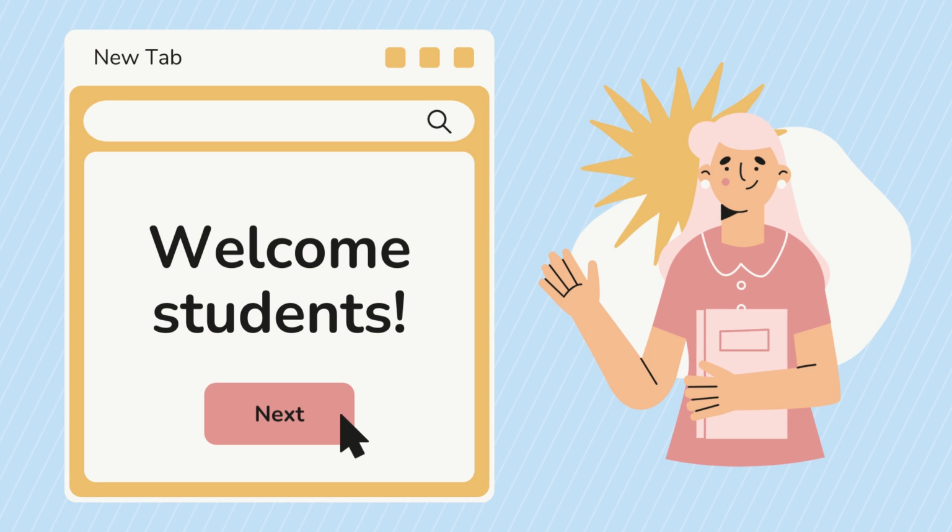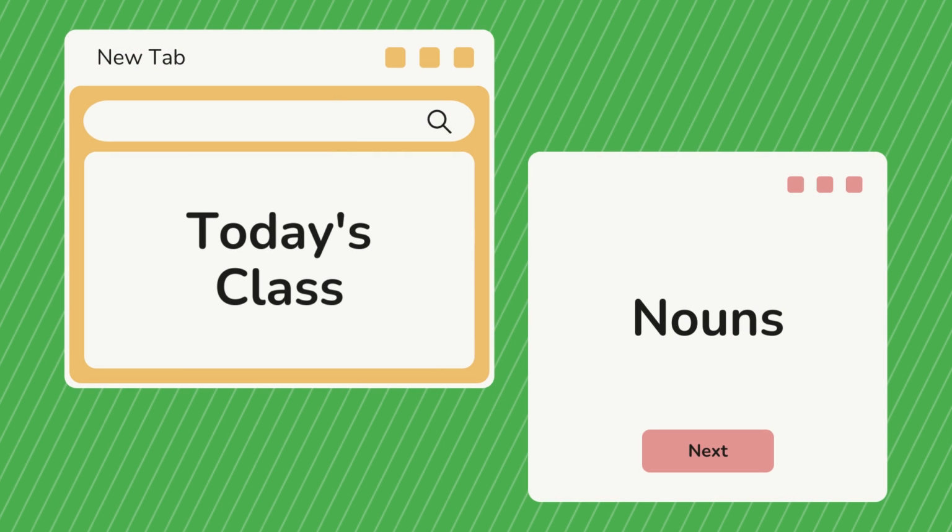We're going to have several classes like this one. It's going to be the first one, and in today's class we're going to talk about nouns. First, I would like to know if you know what a noun is, or if you have any memory about what a noun means.